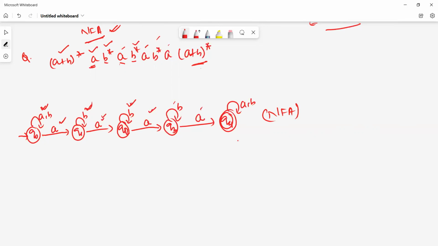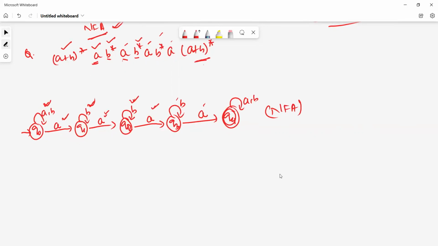Suppose we construct the epsilon NFA for this language, how do we construct it? First, we construct for all the different single expressions. First, we construct (a + b)*. Let this be q0 with a, b. Then we construct for a. Let it be q1, q2, this is a. Then we construct b*.